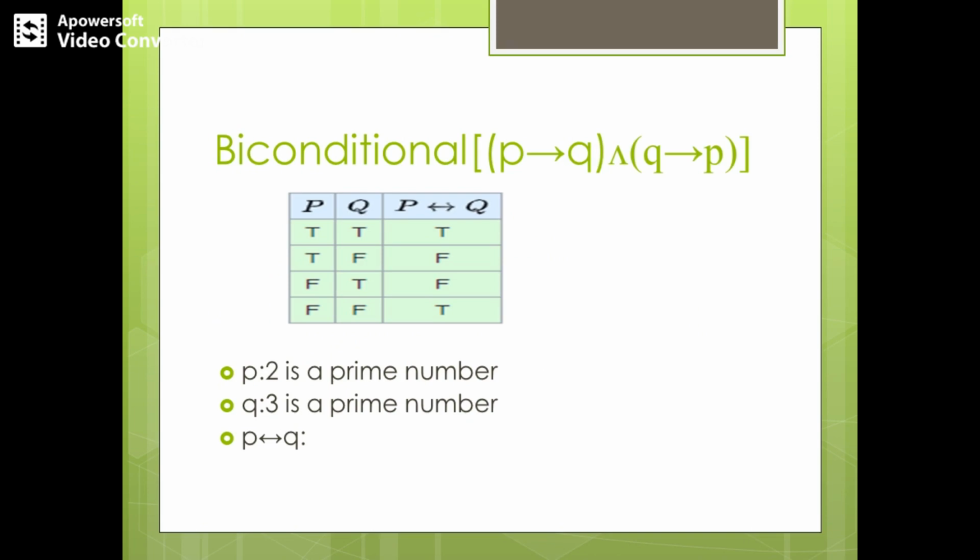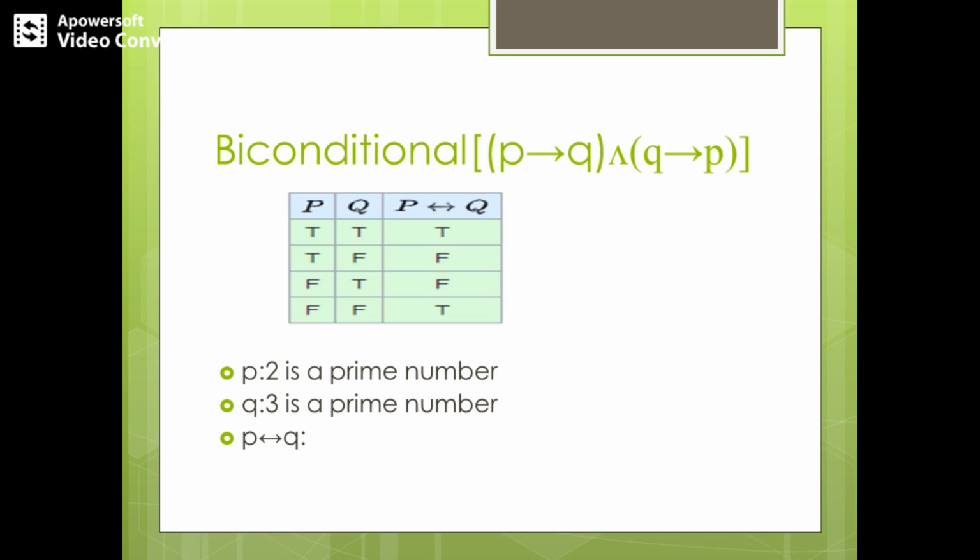So let's see the next connective, that is biconditional. It is the conjunction of conditionals: P implies Q and Q implies P, and this is also represented as P if and only if Q. We see the symbol double arrow in the truth table. So double arrow represents biconditional. So here we have taken two propositions P and Q. They have represented all possible combinations of truth values in this table,